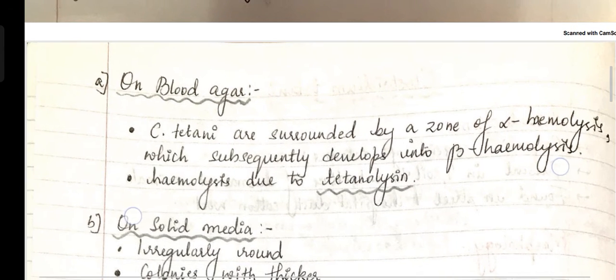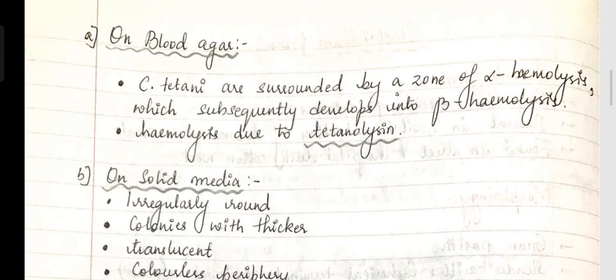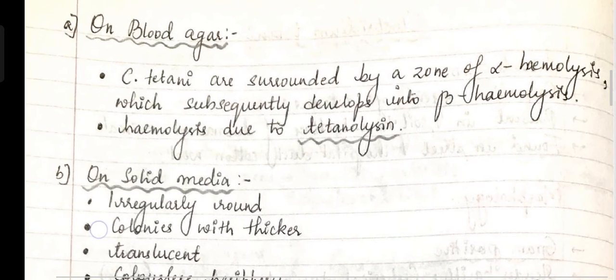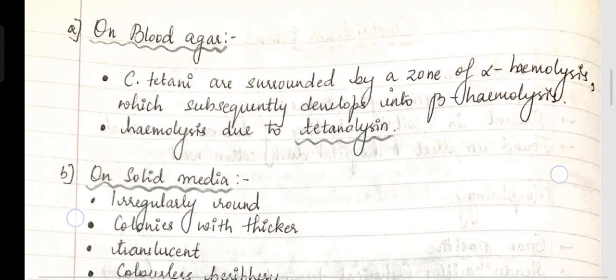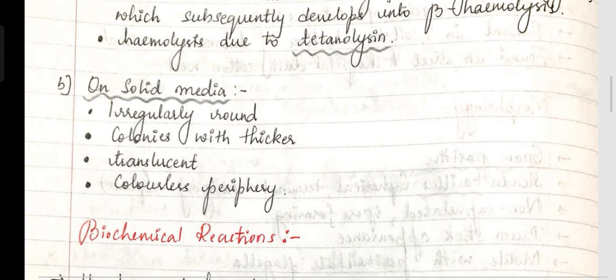On blood agar, Clostridium tetani is surrounded by a zone of alpha hemolysis, which subsequently develops into beta hemolysis, and the hemolysis is due to tetanolysin. I also want to talk about tetanospasmin. It is the toxin produced by Clostridium tetani, which causes muscle spasm because it inhibits the synapse containing the neurotransmitter.